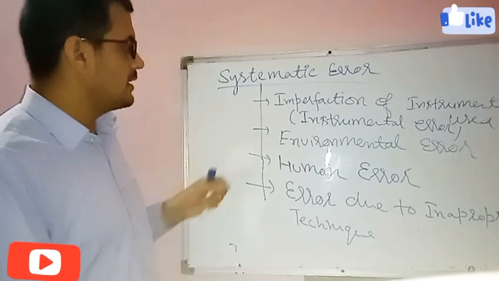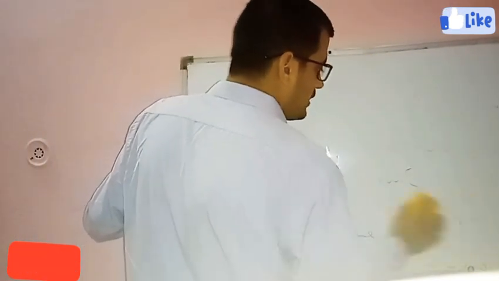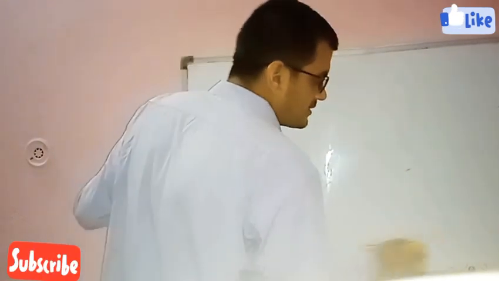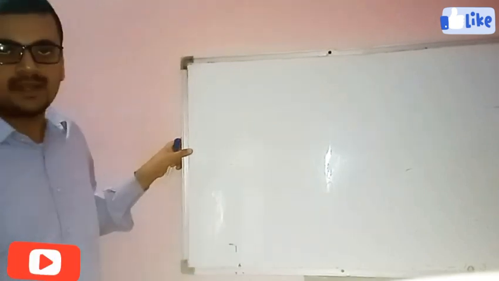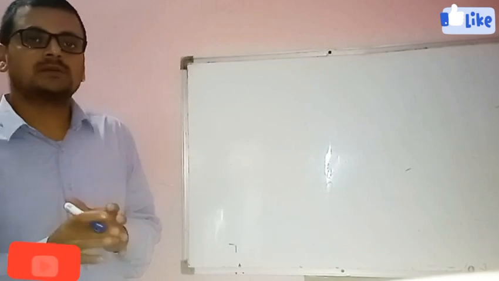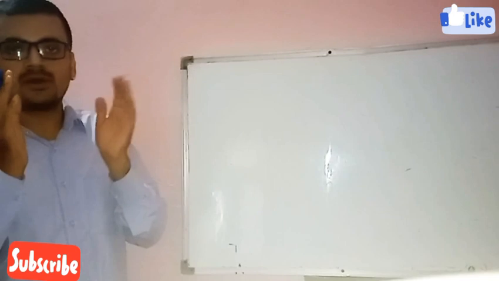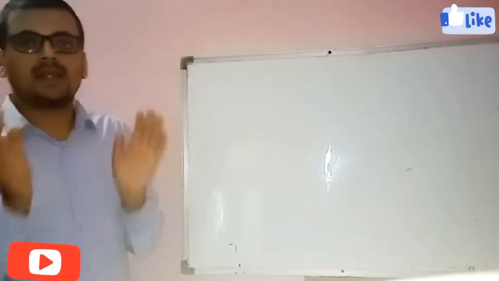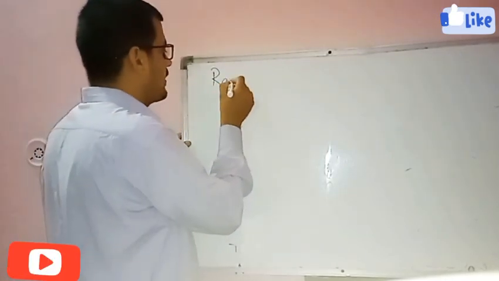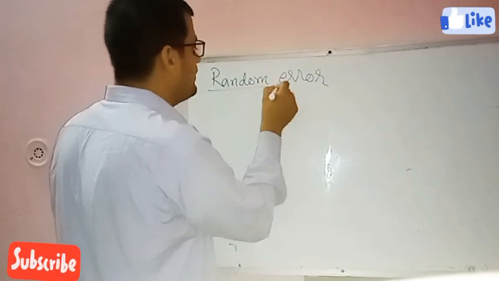Now students, coming to random error, I have already told you these errors are also called chance errors, because we don't know the reason behind these errors. So what are random errors? Random errors are those errors which occur due to some unknown reason, we don't know what is the reason behind that error. So that is called random error.